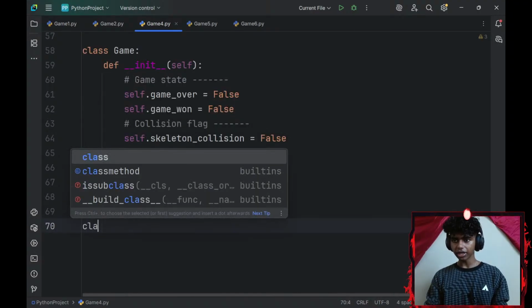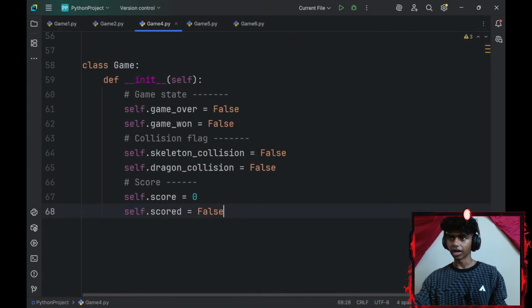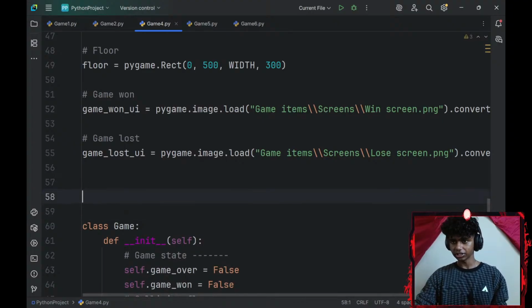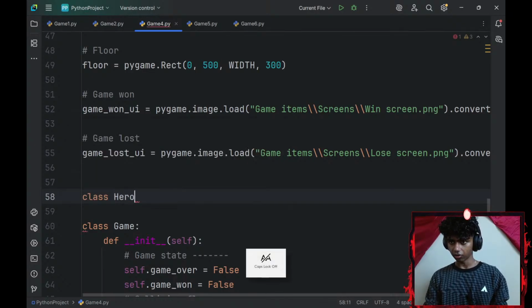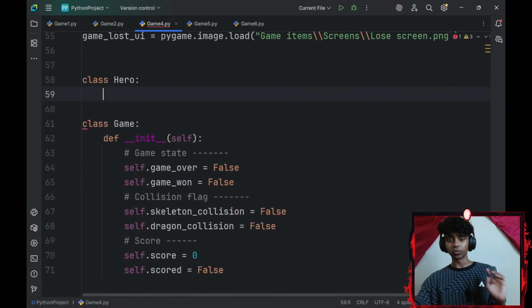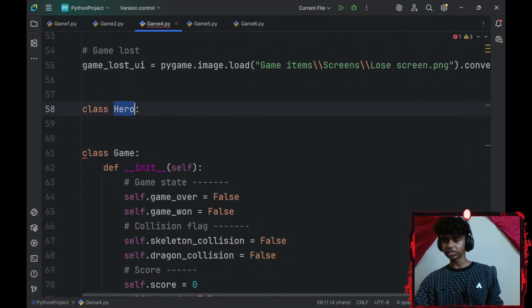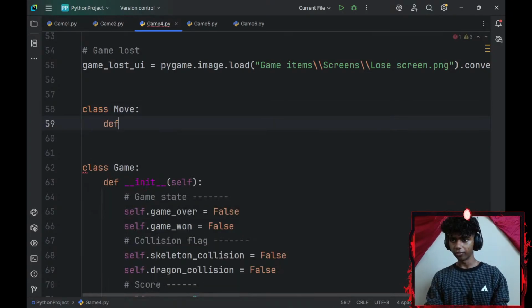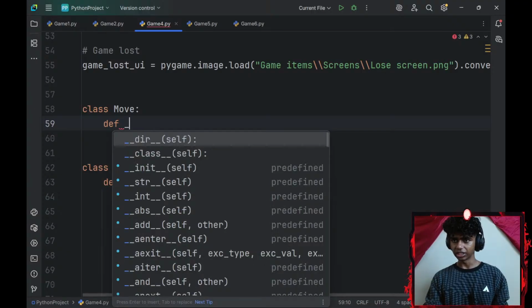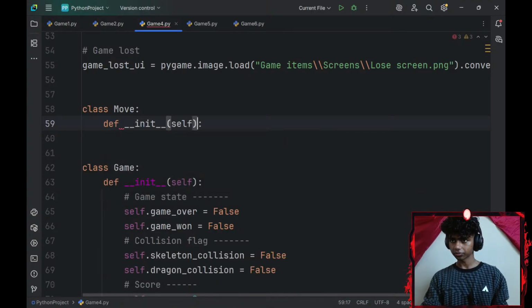Okay, so let me go ahead and create a hero class now. Actually, I might create my hero class above this. So hero, I'll create a class for my hero. My hero class will have a dunder init, but let me actually create a move class first because everyone will have a move method where they move. So my move class will have a dunder init constructor.